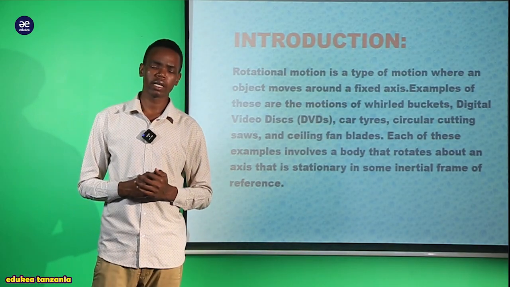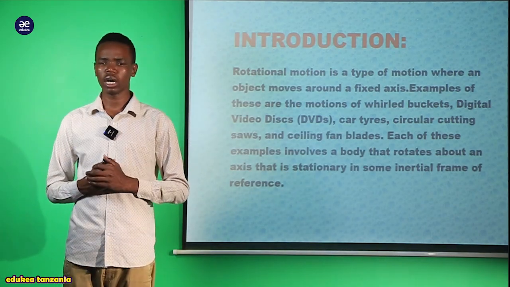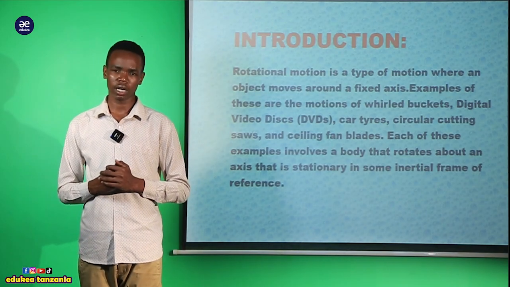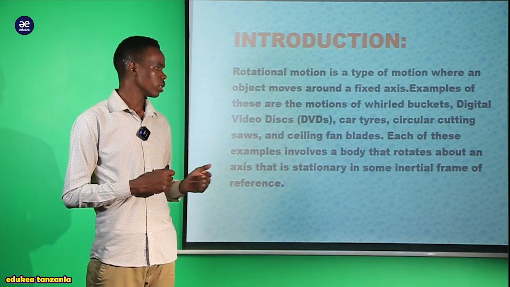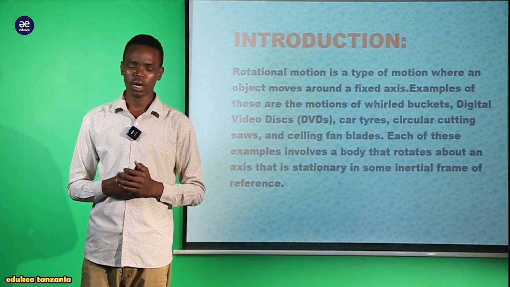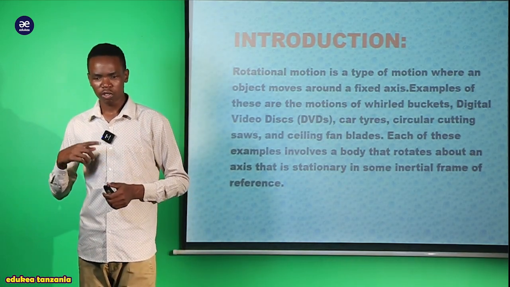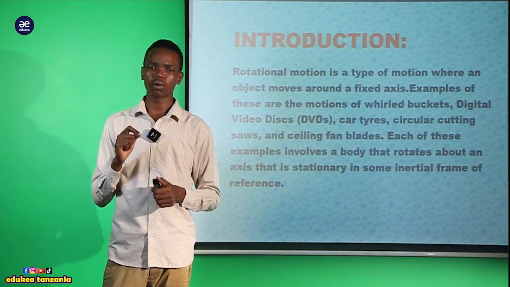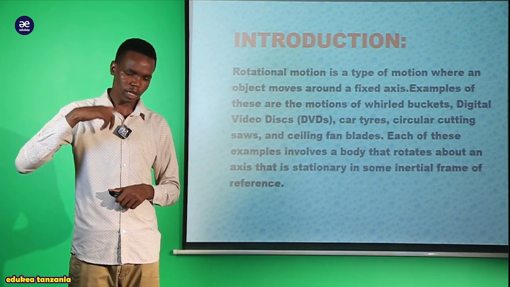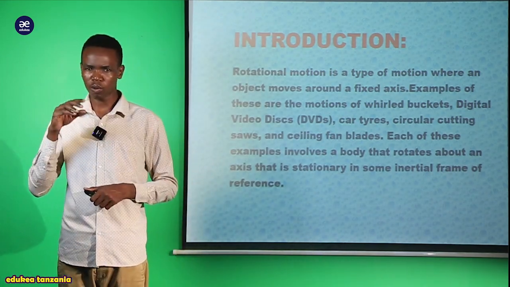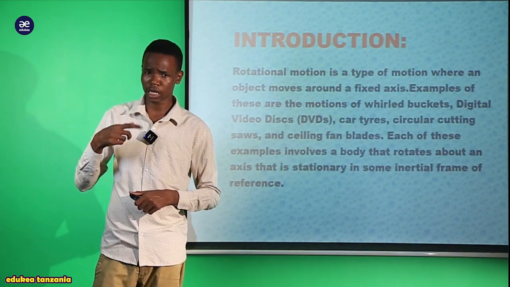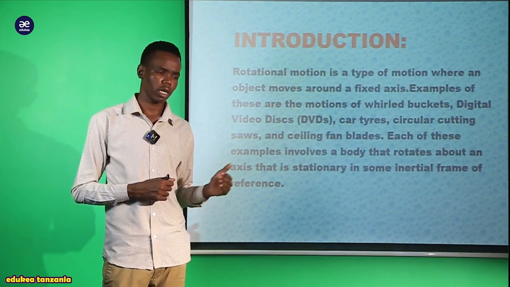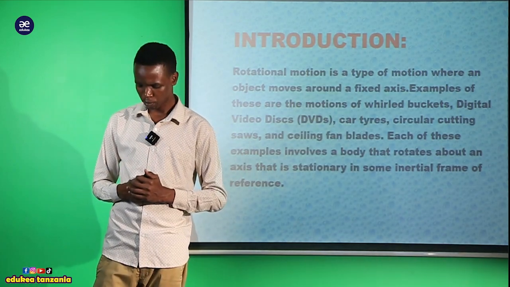We have so many examples of this rotation motion, objects that can move around a fixed axis. One of them is the wheeled bucket. This wheeled bucket, my dear students, moves around a fixed axis without changing its original shape. It rotates on the same spot. These wheeled buckets can rotate on their axis without changing their shape. That is what we say about rotation motion.